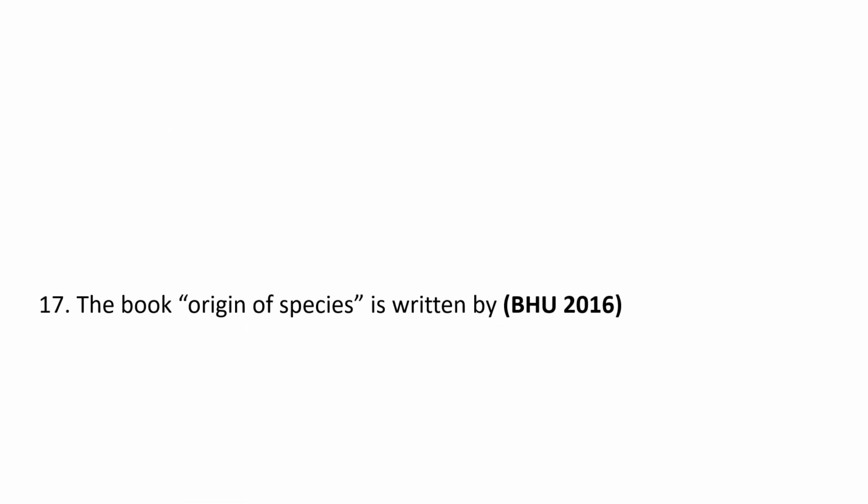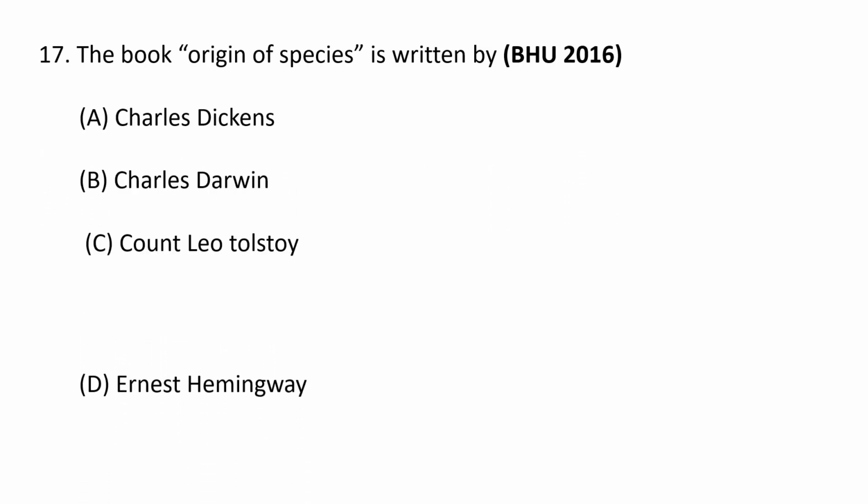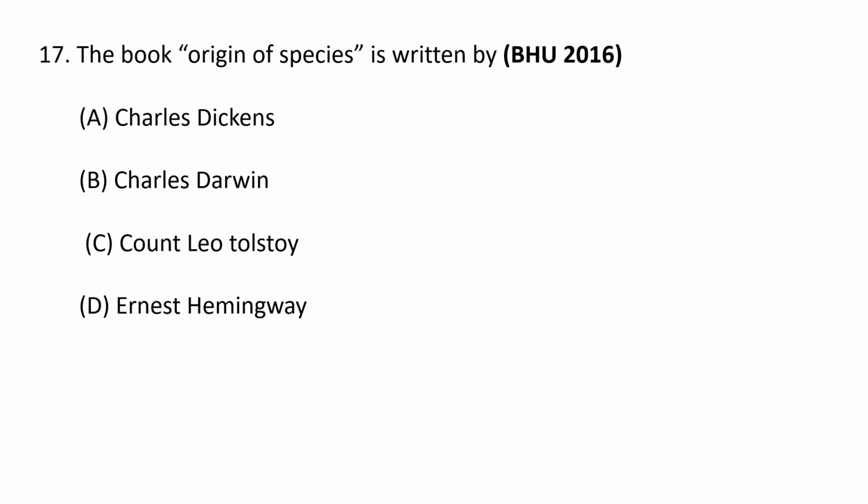Next question. The book Origin of Species is written by A. Charles Dickens, B. Charles Darwin, C. Count Leo Tolstoy, and D. Ernest Hemingway. So the correct option is B. Charles Darwin. The Origin of Species was published on 24 November 1859. It is a work of scientific literature by Charles Darwin, considered to be the foundation of evolutionary biology. Its full title was On the Origin of Species by Means of Natural Selection, or the Preservation of Favoured Races in the Struggle for Life. B is the correct option.